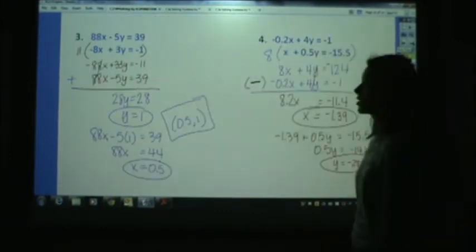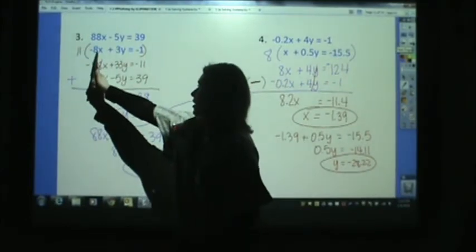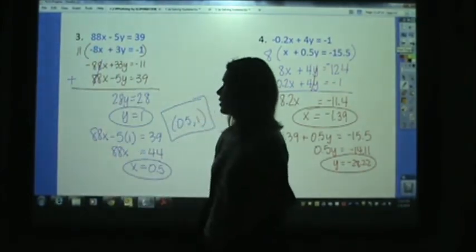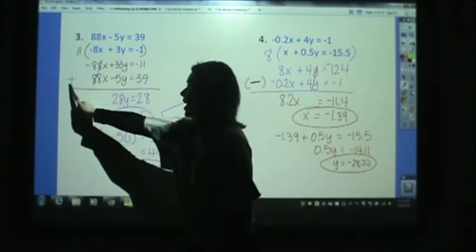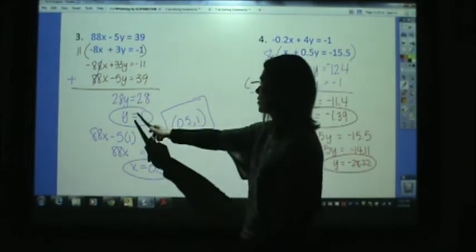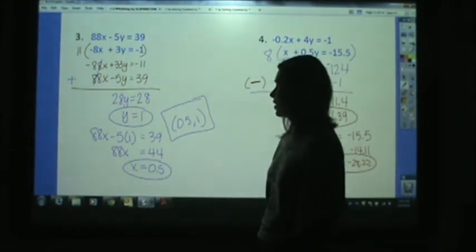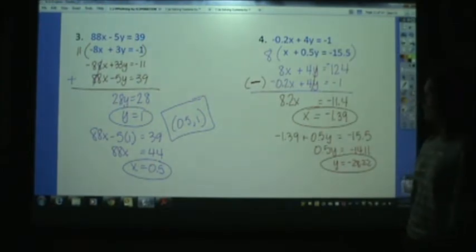Number 3, I chose to multiply the second equation by 11, so that this will become a negative 88x. Notice if one is negative and one is positive, you're going to add so that we can eliminate. Our solutions being y equals 1 and x equals 0.5. Number 4 is kind of a doozy. You get kind of crazy answers.